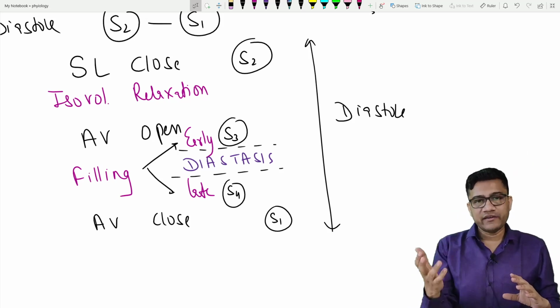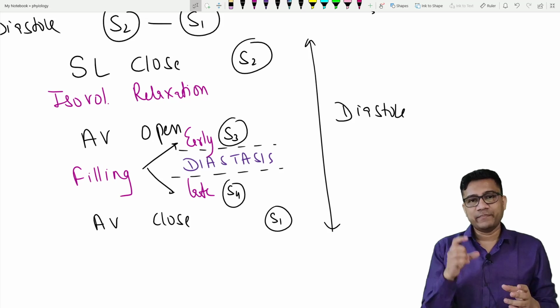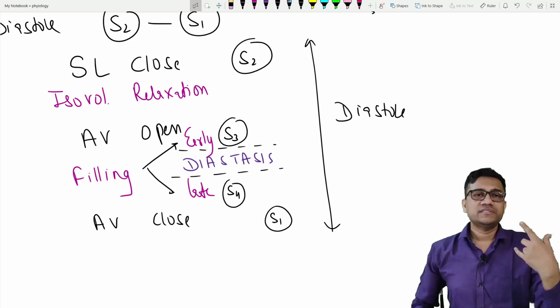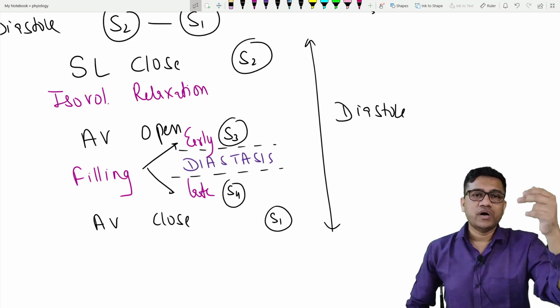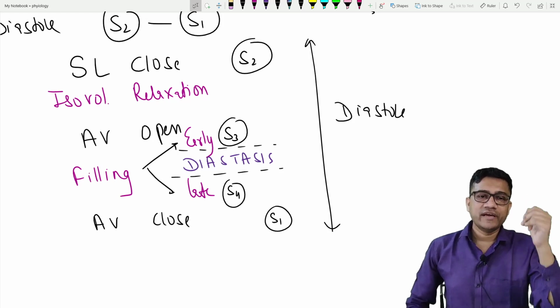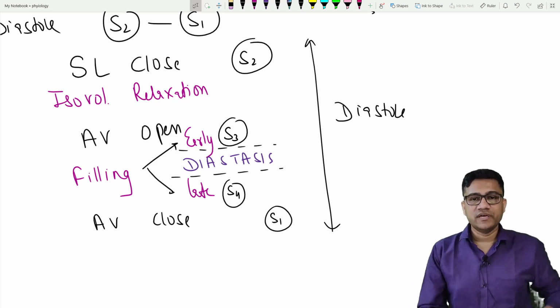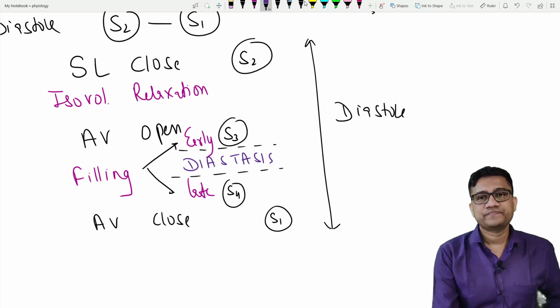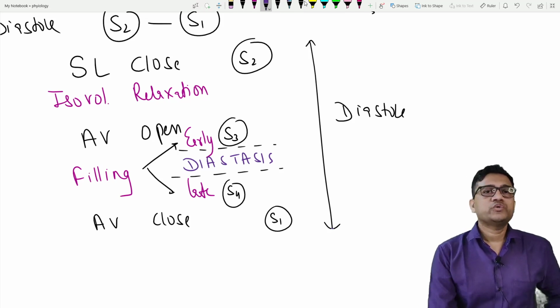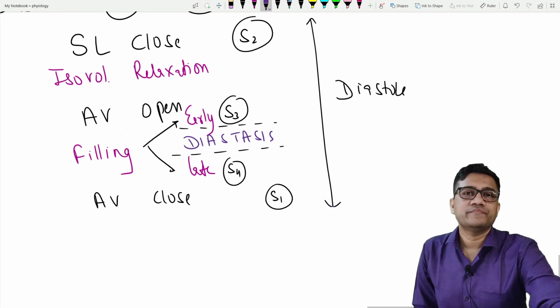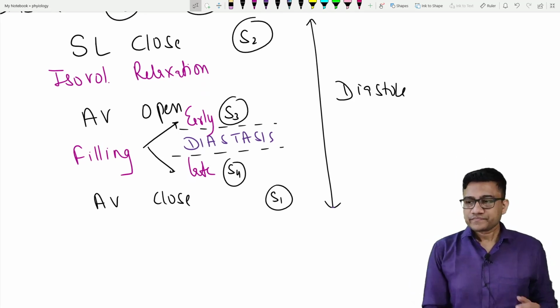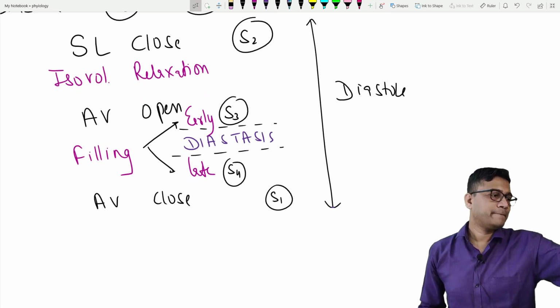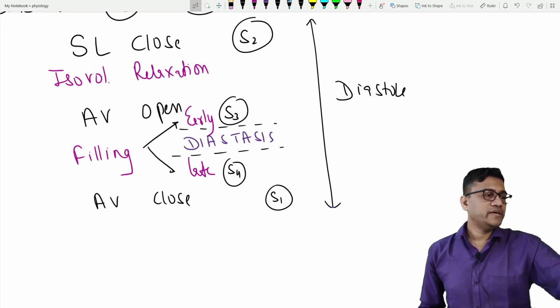First there is early filling, then there is late filling. Between the two is diastasis. Sounds: semilunar close S2, early filling S3, late filling S4, AV closes S1. So I hope it's clear now.